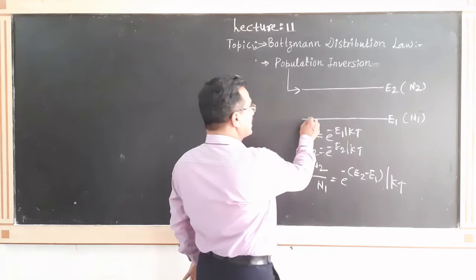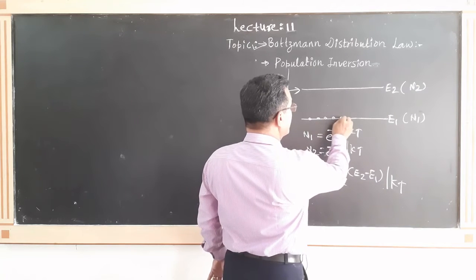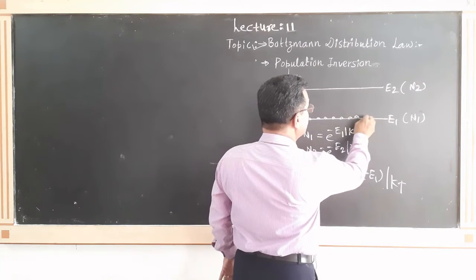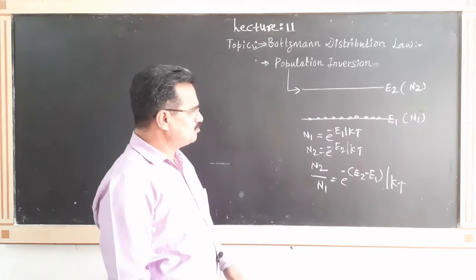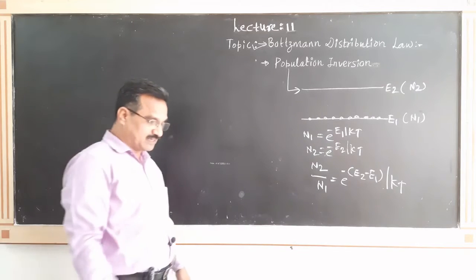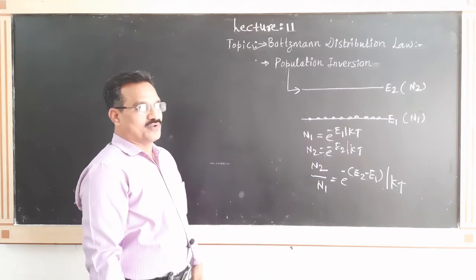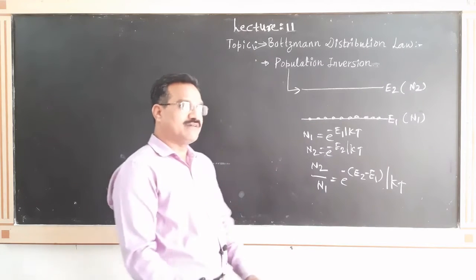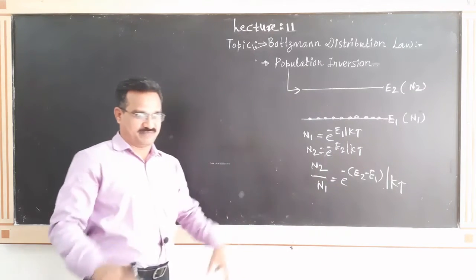Suppose a large number of atoms are present in the ground state, and in the excited state, at room temperature, the number of atoms is 0. In such a condition, we call it a normal condition, or we may call it thermal equilibrium.